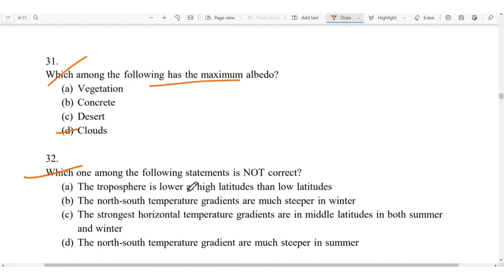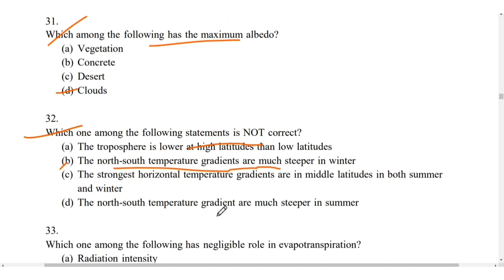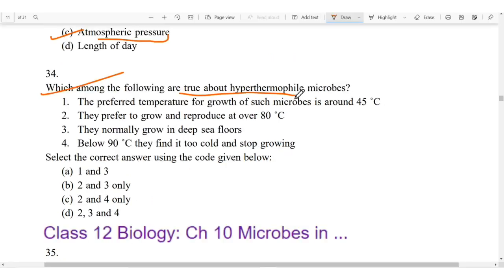Which among the following statements is not correct? So it is B, the north-south temperature gradients are much steeper. So they are not steeper in winter. Okay. Which among the following has a negligible role in the evapotranspiration? So it is atmospheric pressure. It has no role.